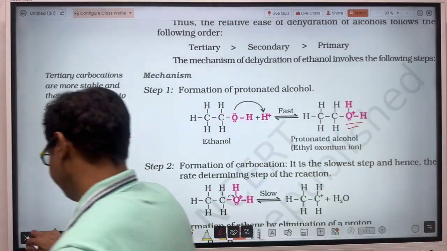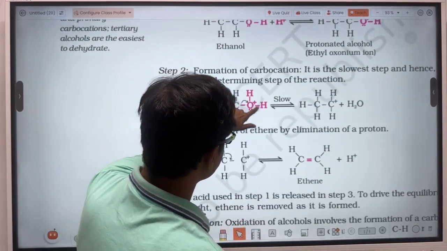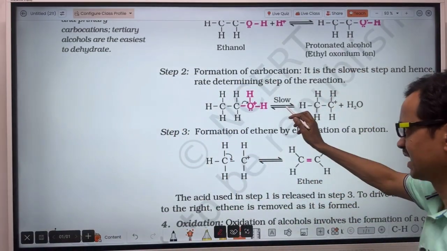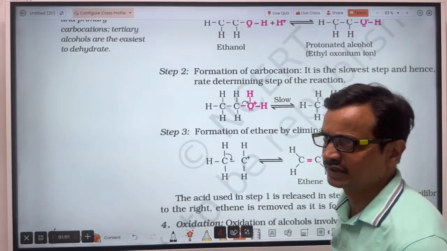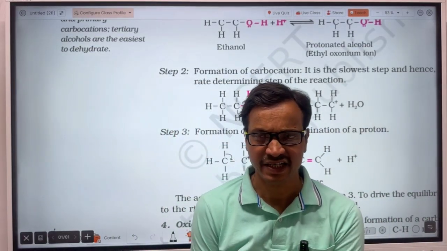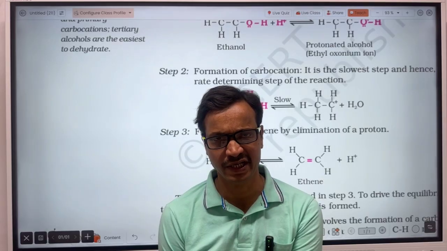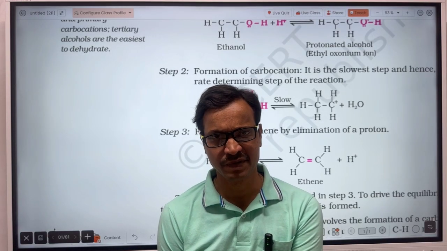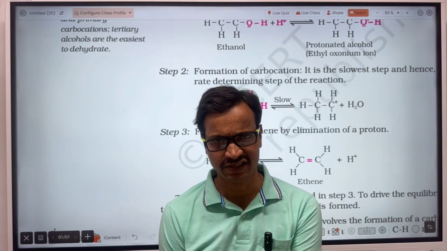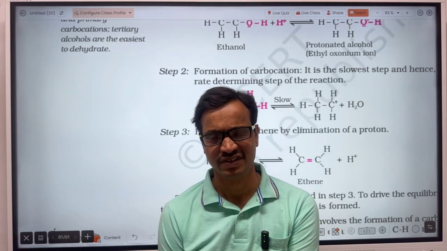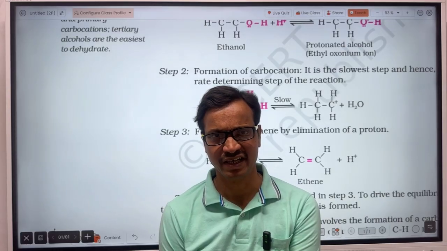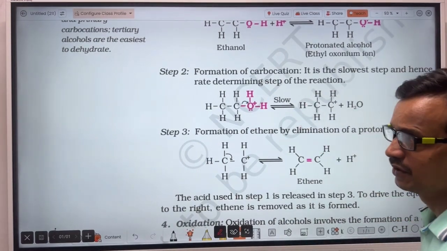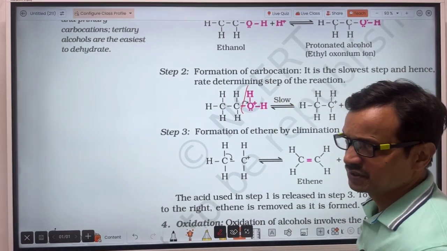Now in the second stage, here is protonated alcohol. The temperature here is high also. Recall what I have told you: when alcohol is treated with dilute H2SO4, then at lower temperature there will be formation of ether, and at higher temperature there will be formation of alkene. So let's see here. Second step, what is here? Temperature is high, so the bond will dissociate.